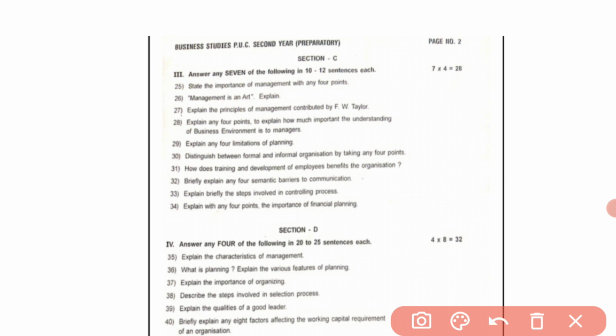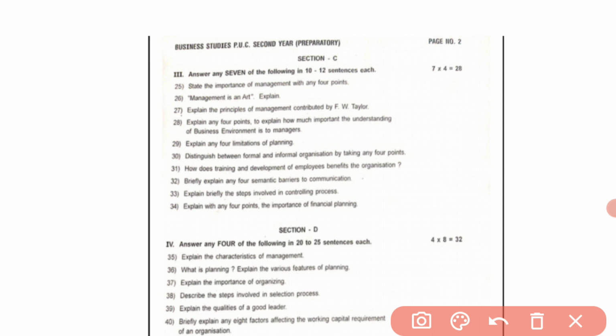Each question is 4 marks. So, to get all 4 marks, at least you have to write 1.5 pages. Here the questions are: state the importance of management with any 4 points. Management is an art. Explain. While explaining this answer, we have to prove that management is an art with one example. Next, explain the principles of management contributed by F.W. Taylor.